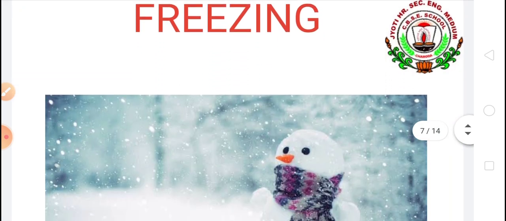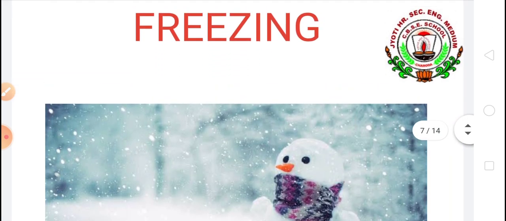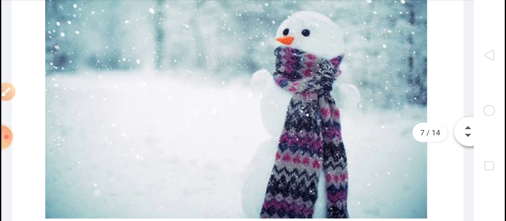Next, freezing. When water cools, the molecule movement and the energy reduce. The molecules come closer. As they come close, the intermolecular force of attraction between them packs the molecules tightly, and thus water changes to solid, ice, and this process is called freezing.